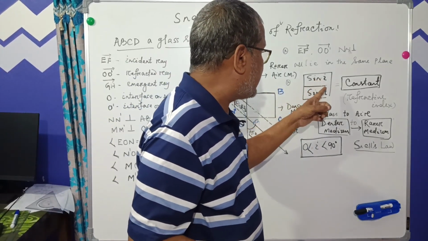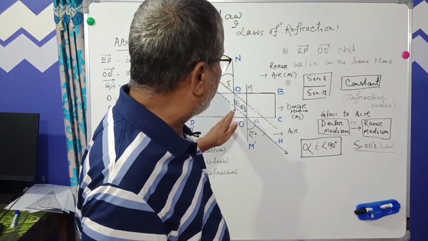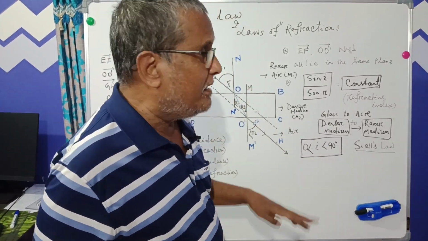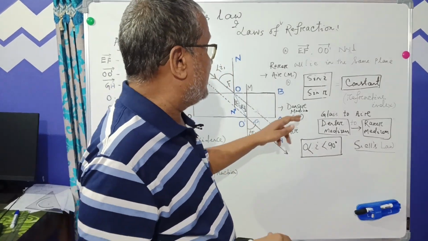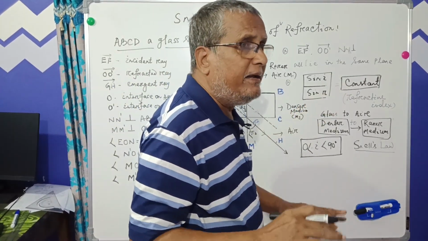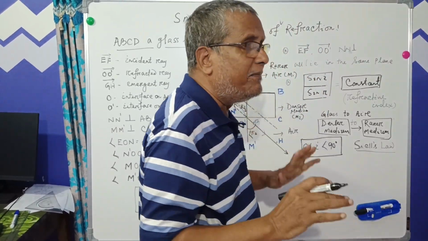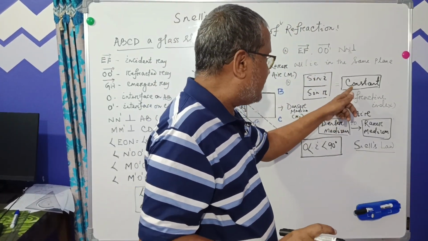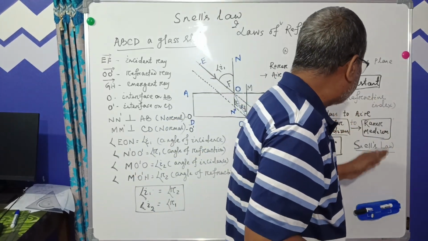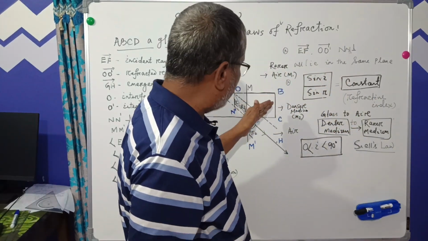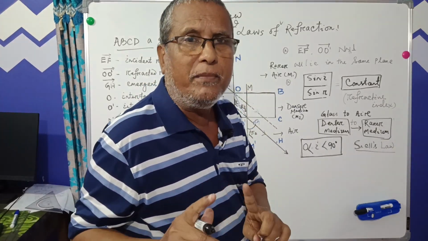So sin I by sin R is always a constant for a given pair of media and a given color of light. That constant indicates the speed of light in two different media, and that constant is scientifically called the refractive index of medium 2 with respect to medium 1.